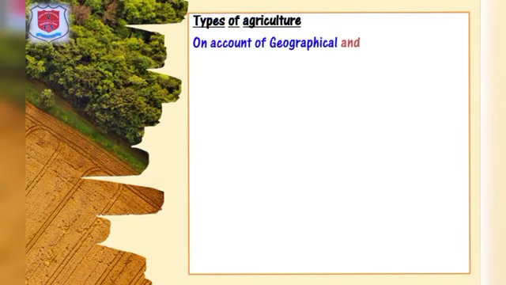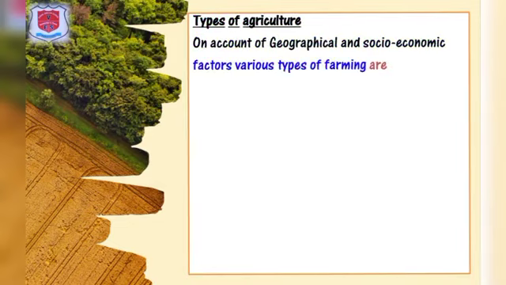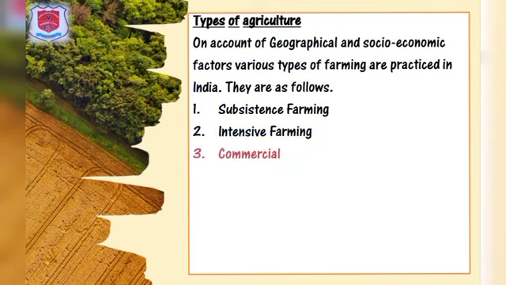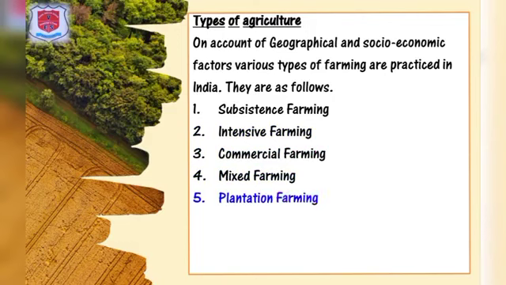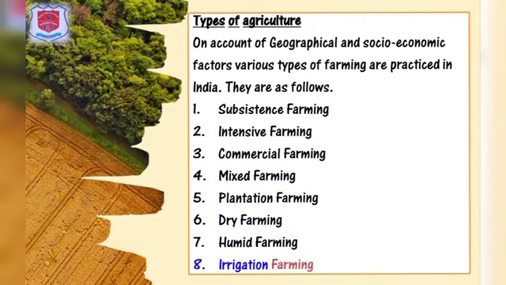What are the types of agriculture? On account of geographical and socio-economic factors, various types of farming are practiced in India. They are as follows: the subsistence farming, intensive farming, commercial farming, mixed farming, plantation farming, dry farming, humid farming, and irrigation farming. We'll be discussing this each in brief.